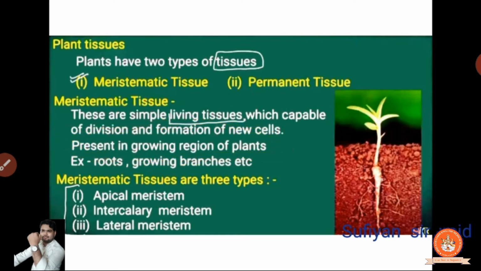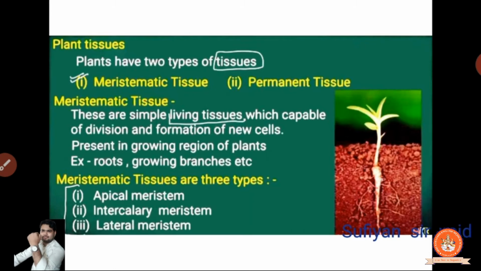Okay, you can observe it at this portion. Clear? I will make it with a different color. This portion. This is the growing region. Even this portion also. These are in the growing region. Clear? So you can find that meristematic tissues are in this region. Clear? Now, examples are already given: the root, growing branch, etc.